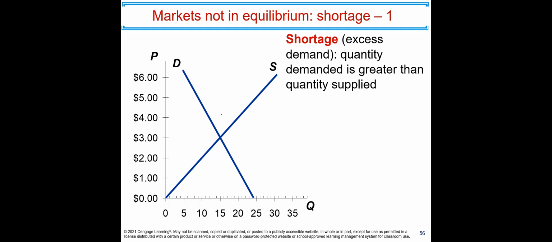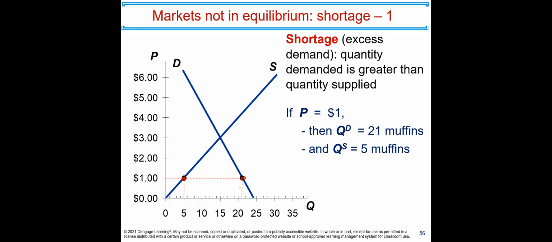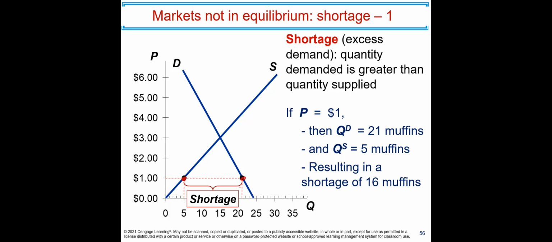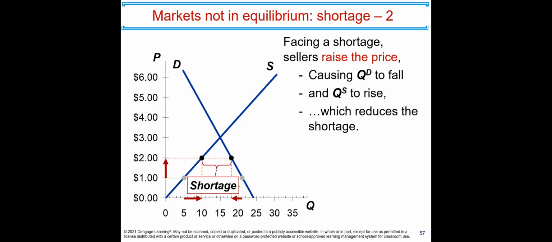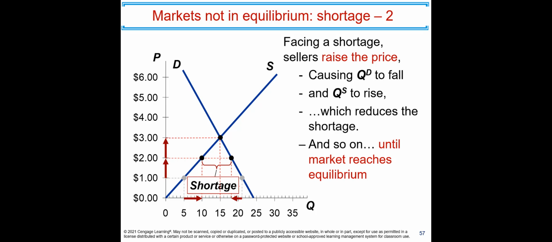Let's look at another case where the market's not in equilibrium. This time the price is $1, mispriced, and the price is too low. At $1, supply is here, demand is here. Demand is 21 muffins and supply is 5 muffins, resulting in a shortage of 16 muffins. So that means there are people waiting in line to get limited production. That is the case of shortage. If that happens, there's going to be an upward pressure on the prices. Sellers raise the price, causing demand to fall and supply to increase until we have the market equilibrium.